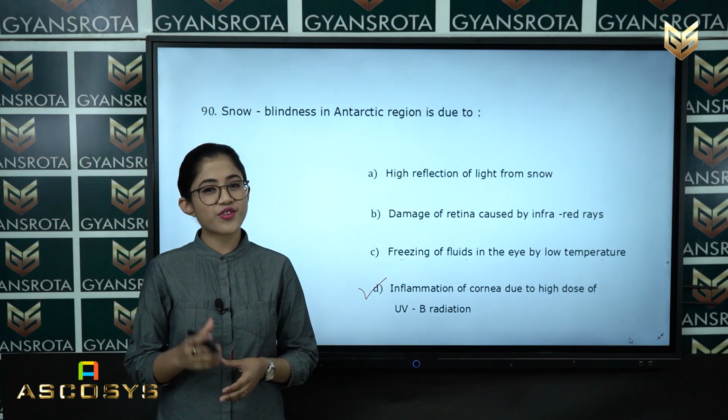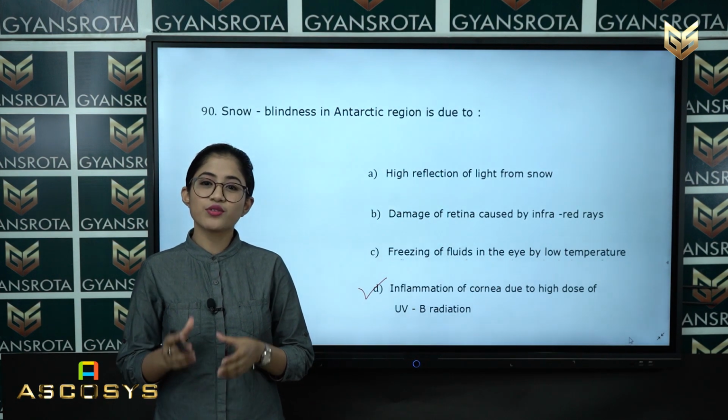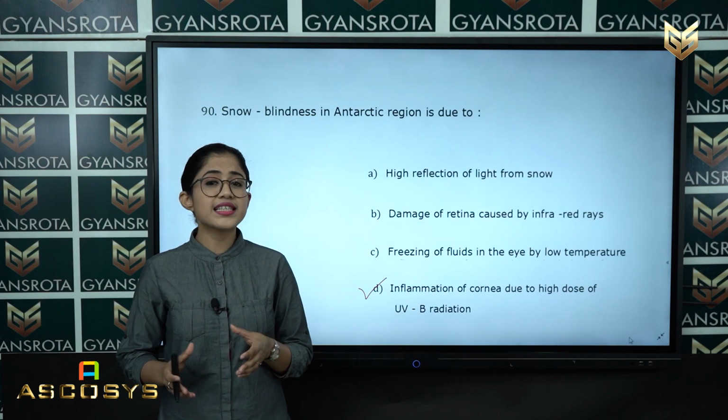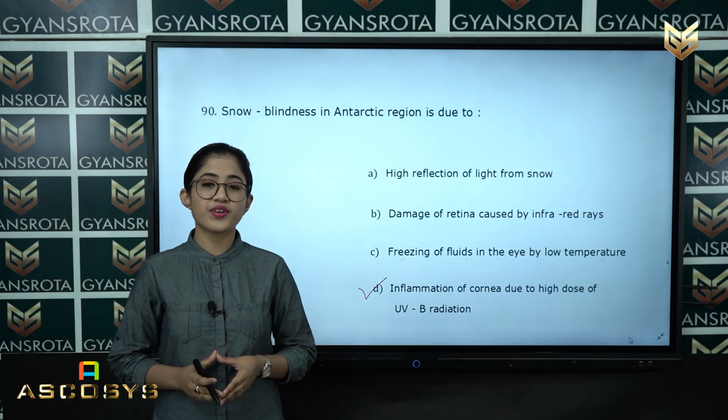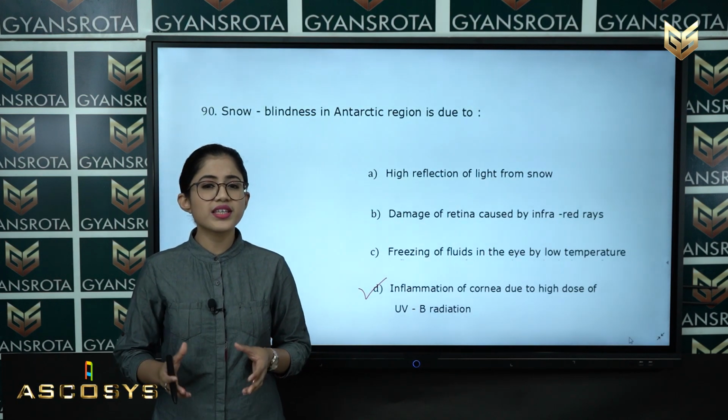So, student, these are all 90 questions of the NEET 2020 paper. We have seen that all the questions were generally from your NCERT textbook and it was not that tough, right?